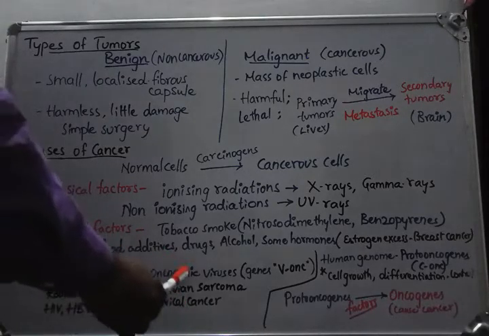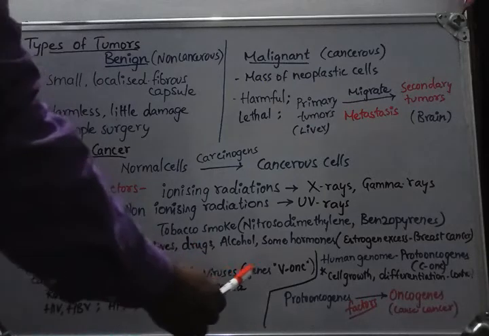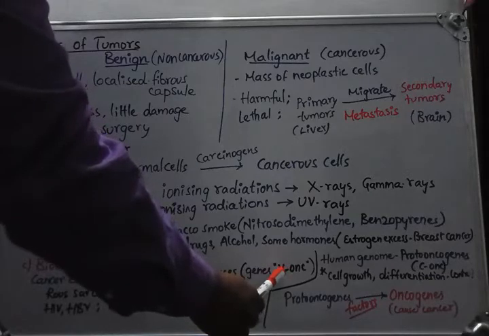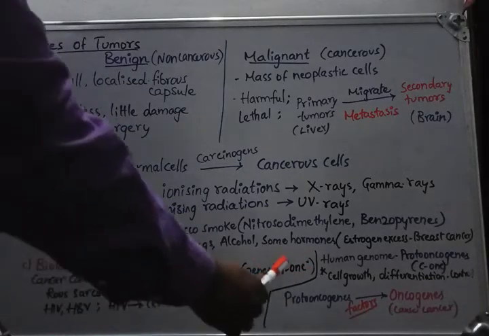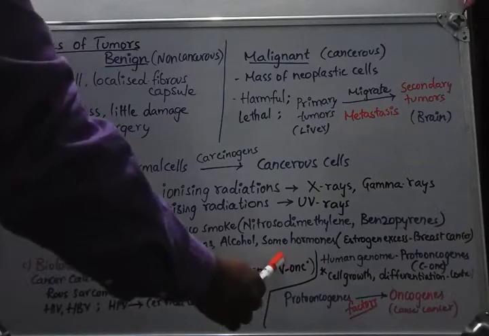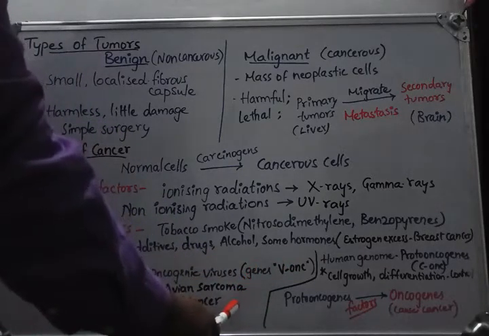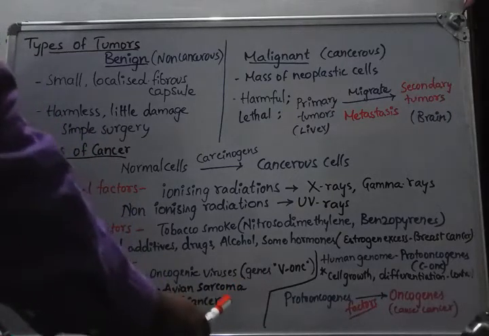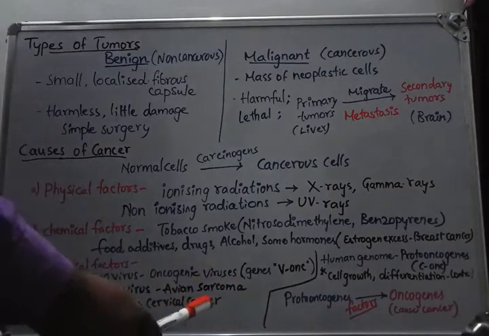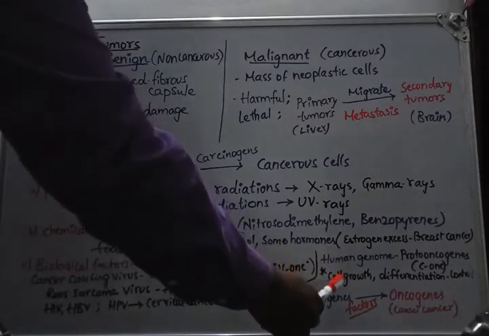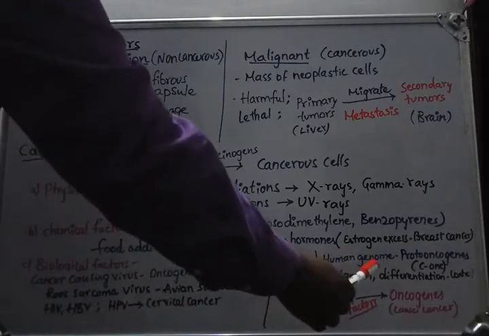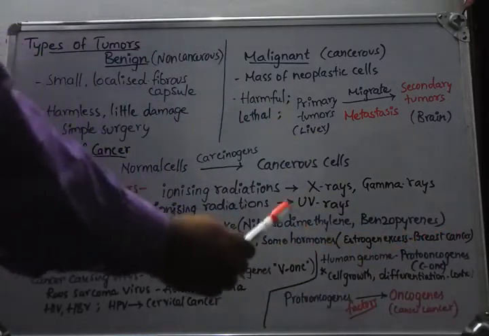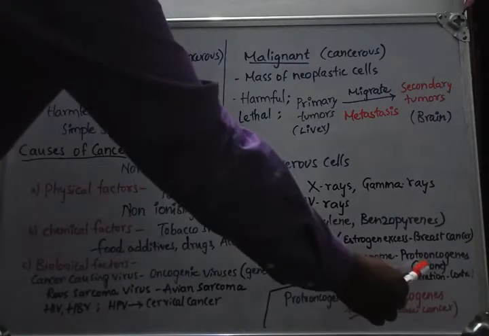In all these cases, there is one common factor: the viruses contain genes which we are calling viral oncogenes. These are very important. When they enter the human cell, they enter the human genome and cause cancer by means of mutations. Coming to the internal factors. The human genome contains certain genes called proto-oncogenes. These proto-oncogenes are also indicated as c-onc.